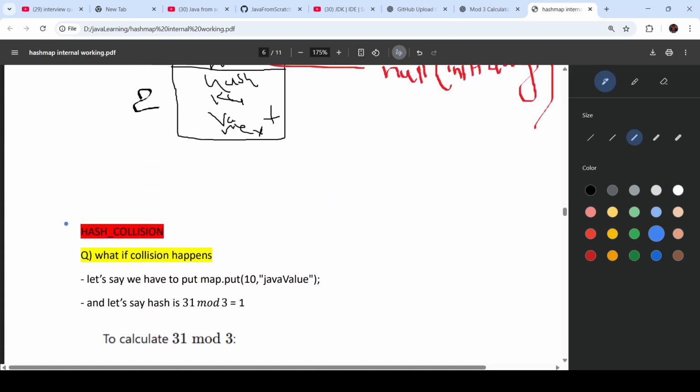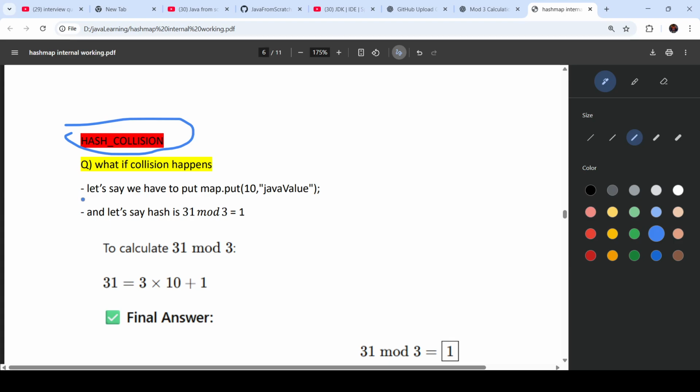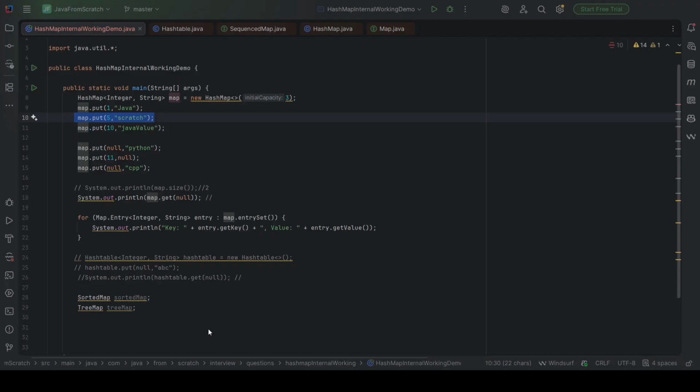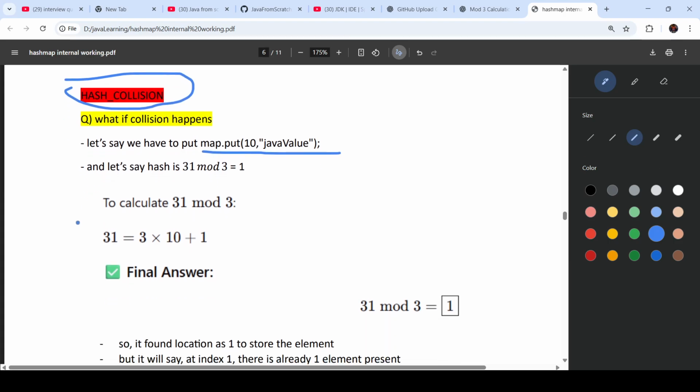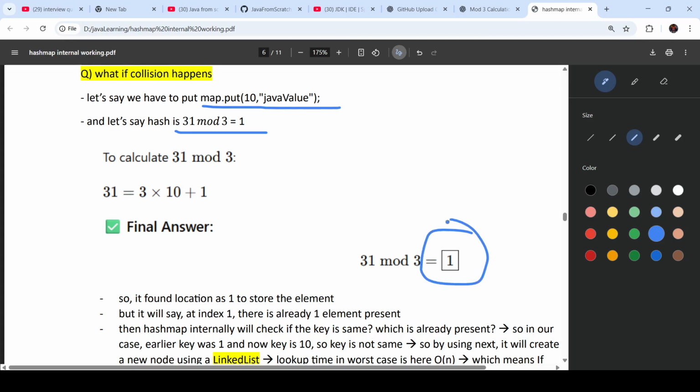Perfect. Now we will see hash collision, how hash collision can happen. What if hash collision happens? Let's say we have to put map dot put 10 and Java value. Okay, if you go to IntelliJ again, here we are putting map dot put 10 and Java value, right? Then what will happen? Then let's say the hash is 31 and 31 mod 3 is 1, so we got the bucket index location as 1.